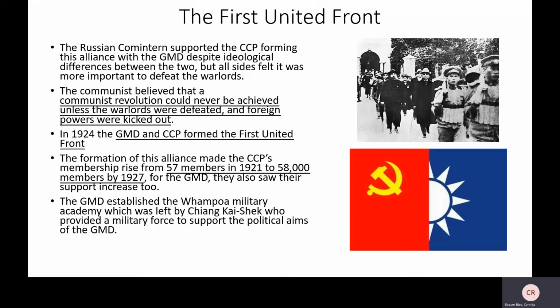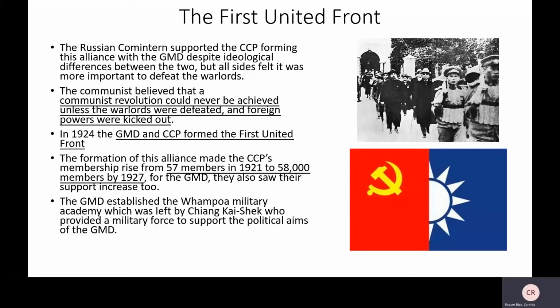That should ring a little bit of a bell from last semester when we looked at Japan. So we have the CCP forming an alliance with the GMD. There are some ideological differences, but they set them aside because the warlords are a bigger problem, and we've got to take care of that. That's even worse than what we think of each other.